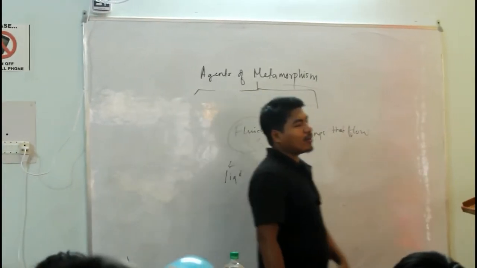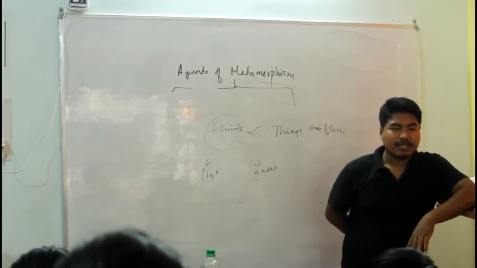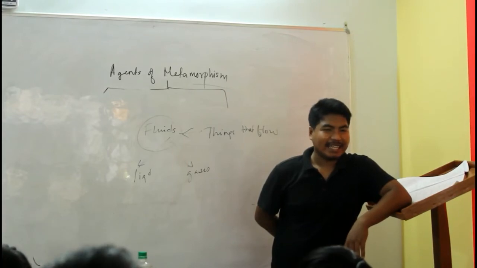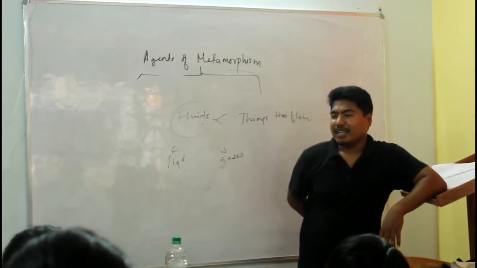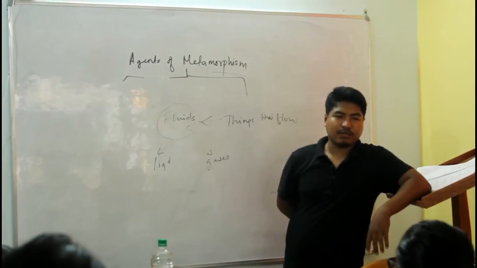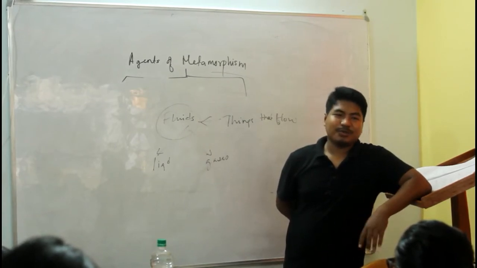So we have a lot of volatiles present inside our earth, right? CO2, H2O. Examples are many. H2O, CH4 methane also occurs as a volatile, but in smaller amount. The abundant one is CO2.